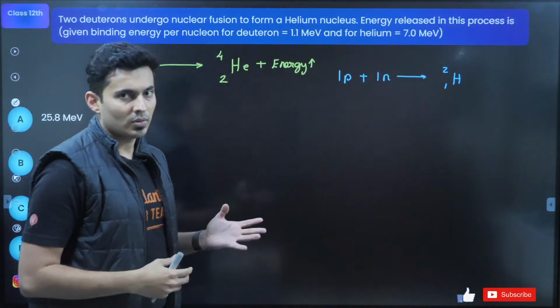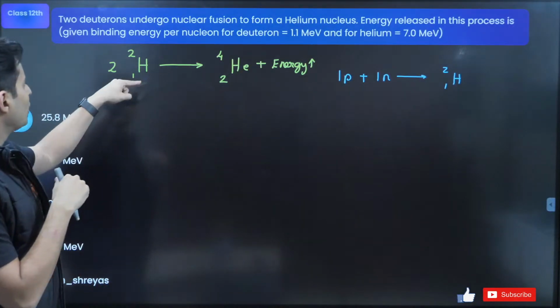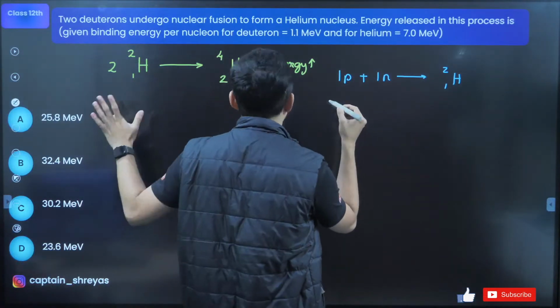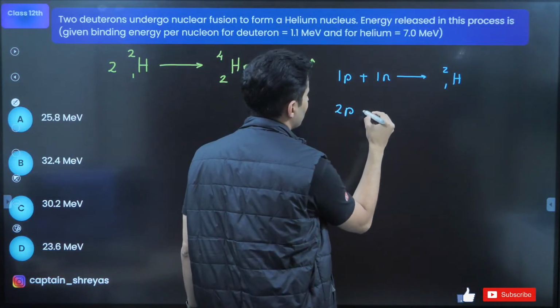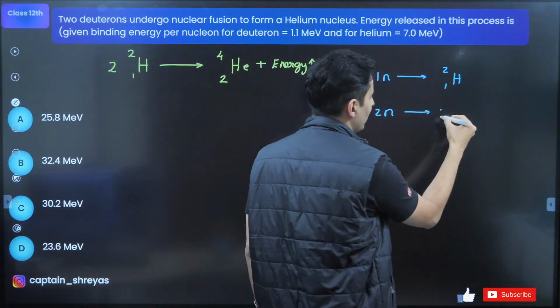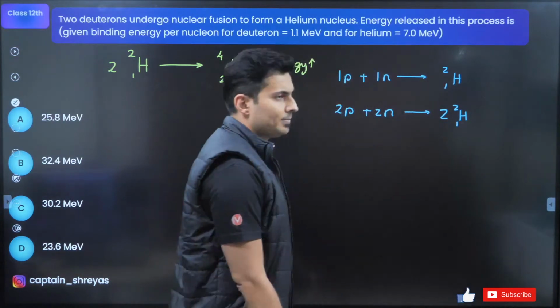This is the deuteron isotope of hydrogen. Now, since I want two hydrogens, two protons plus two neutrons give me two deuterons.